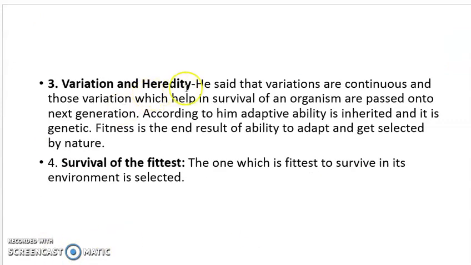Next, variation and heredity. In the third point, he said that variations are continuous, that they take place in every generation. Those variations which help an individual survive in nature, in that condition, are passed on to the next generation.